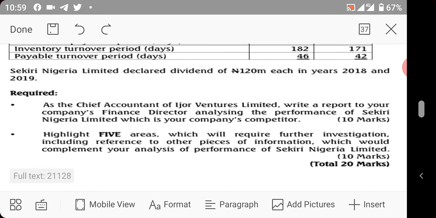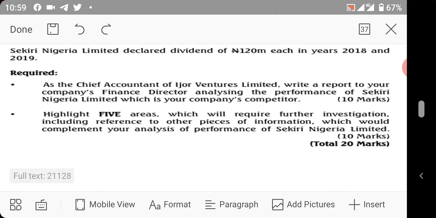As the chief accountant of Ejo Ventures Limited, write a report to your company's finance director analyzing the performance of Shekiri Nigeria Limited, which is your company's competitor. Highlight 5 areas which will require further investigation, including reference to other pieces of information which would complement the analysis of performance of Shekiri Nigeria Limited.